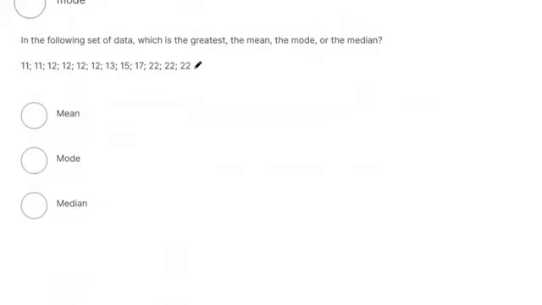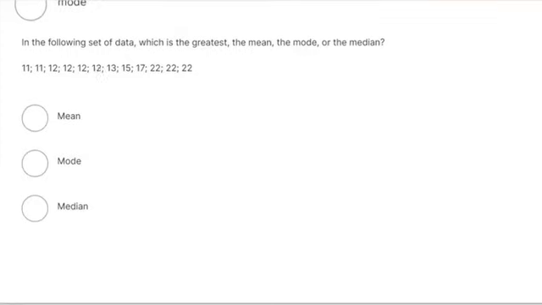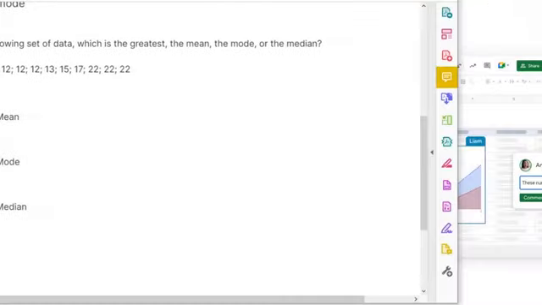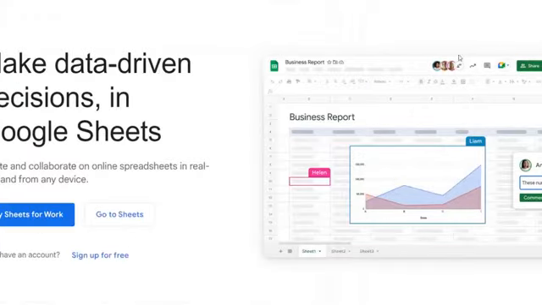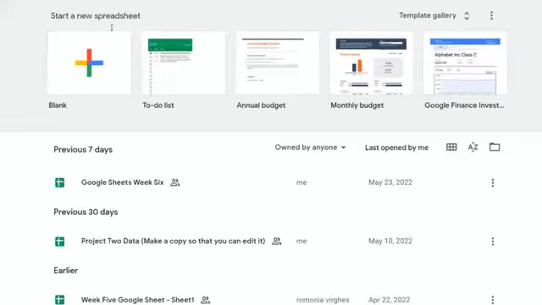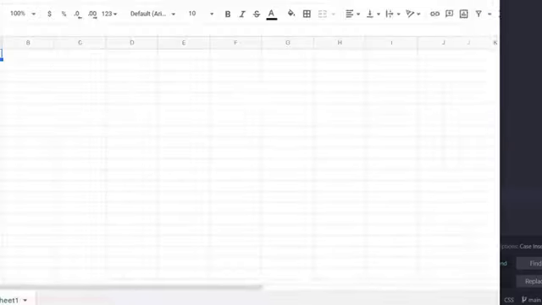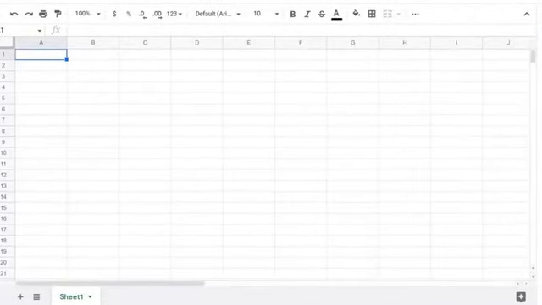Okay, and then they say in the following data set, which is greatest, the mean, the median, or the mode. You've got to probably calculate the mean, the median, and the mode for these. So you could use Excel, or if you're on a different computer, you just Google search Google Sheets. It's got a quick way of calculating the mean, the median, and the mode. I'll just demonstrate it real quick.